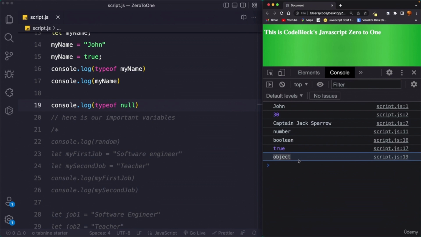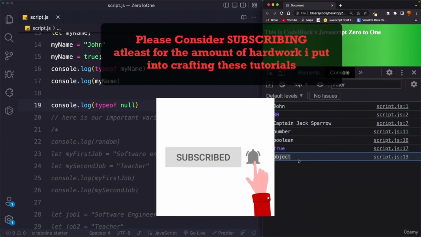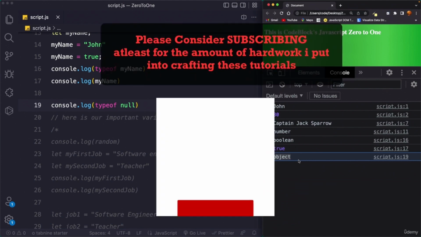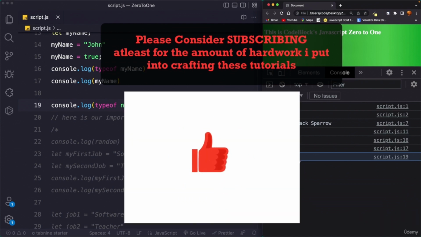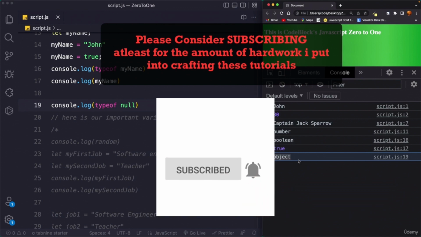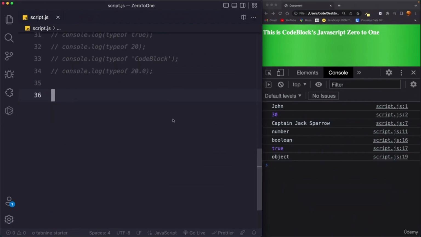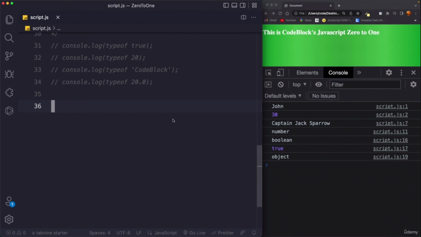Now we will also come back to this later in the course to make sure that you don't create any accidental bugs because of this weird behavior. Okay, and now that's all I had to tell you about data types in JavaScript. So now let's actually talk about how we can declare variables in JavaScript, three ways. Now we are going to understand the three ways of declaring a variable. So far, we have just used the let keyword to declare variables, but there are two more, const and var.